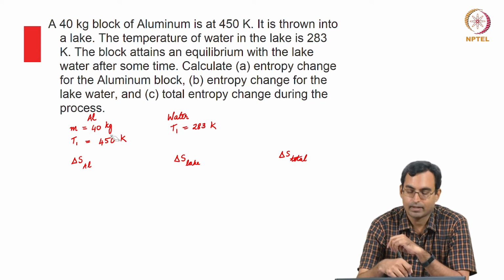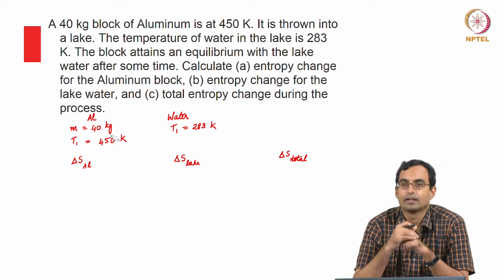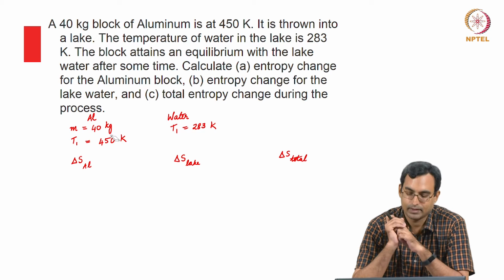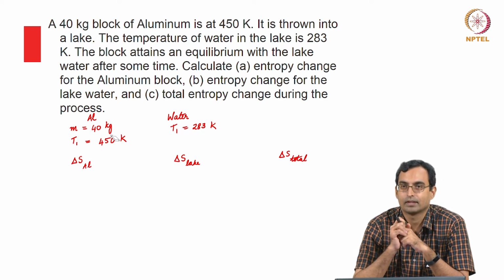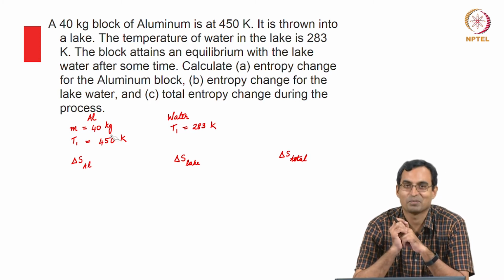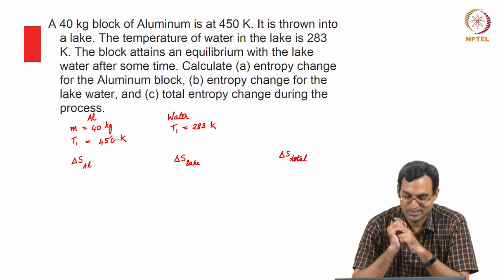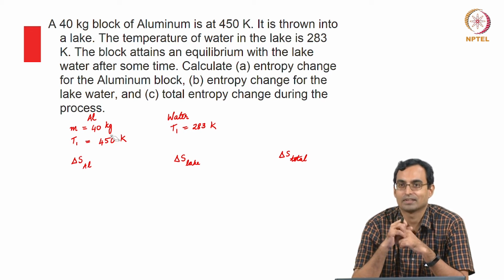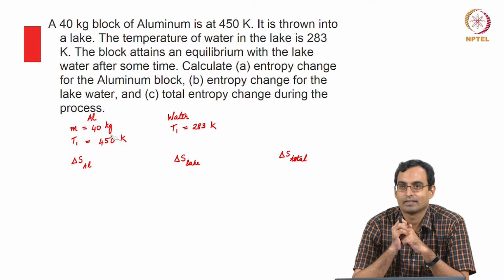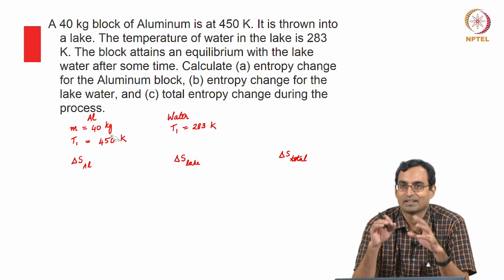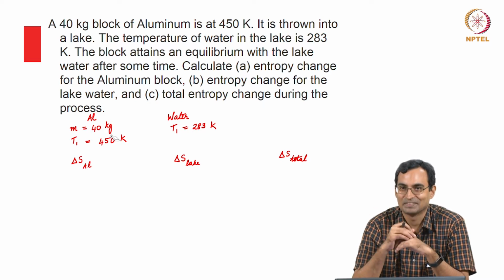This temperature is higher than the boiling point of water, but let us assume for a moment that no water is boiled out. Did you want us to assume that? We did not want us to assume that. Okay, let us assume that some water is boiled out because we can find out how much is. Lake is very big, so no temperature change in it. Yeah, but locally some stuff can evaporate before it goes.